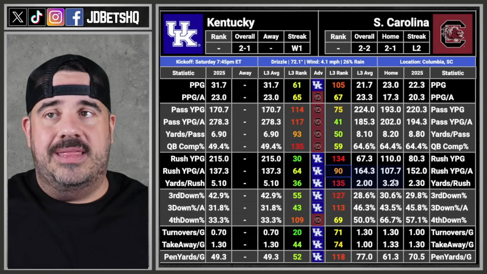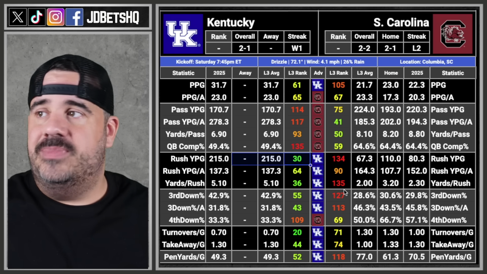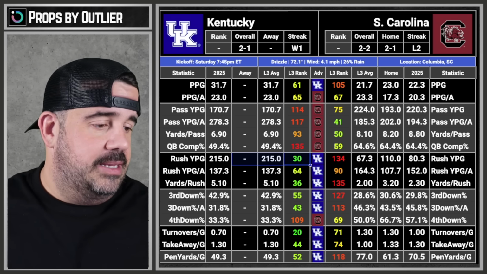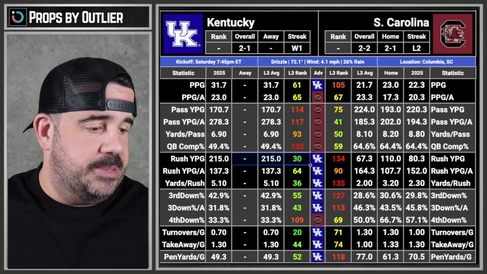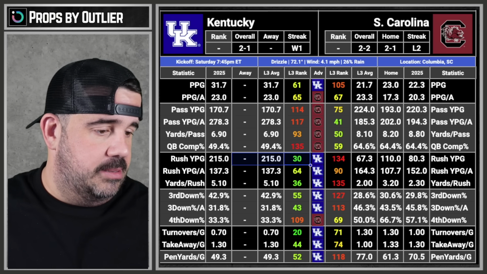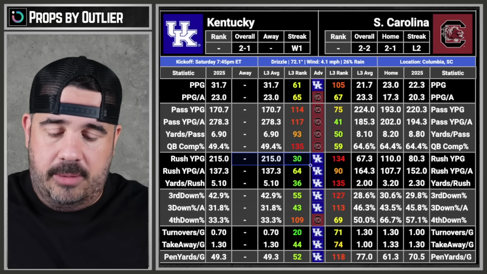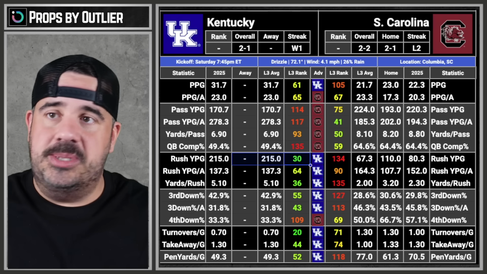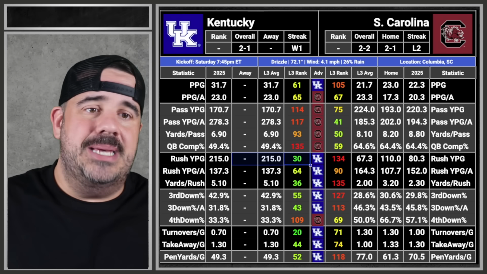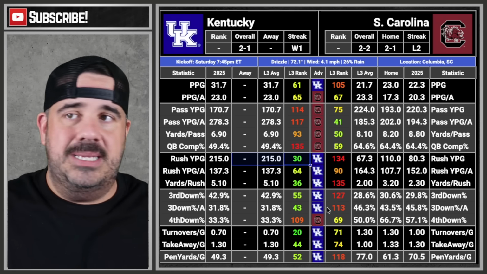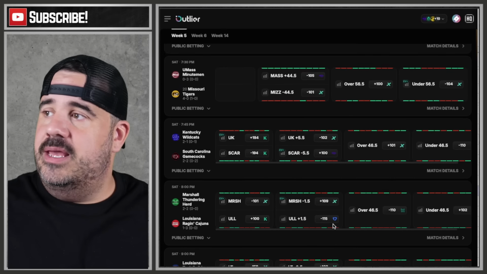They can run, but that's who they played. That's the question. I'm taking South Carolina at home 5.5. Give me Sandstorm. Absolutely. Where's South Carolina on this list? They're right there. Got them. South Carolina minus 5.5. I don't see Kentucky winning a road game in the SEC. I'm sorry. They're just not going to do it. It's not a thing.